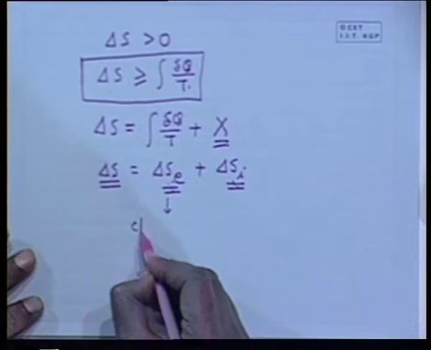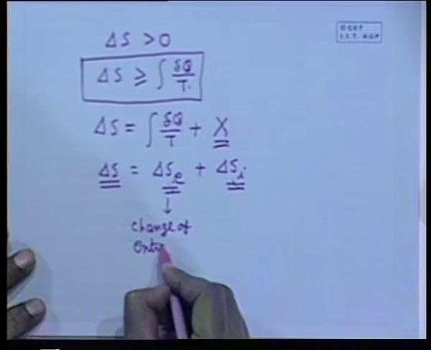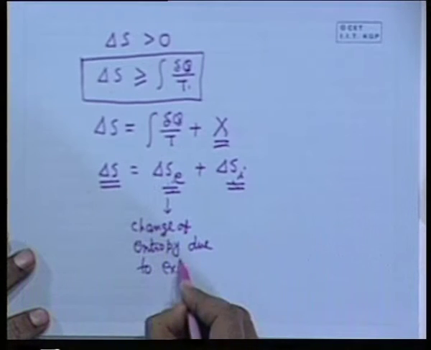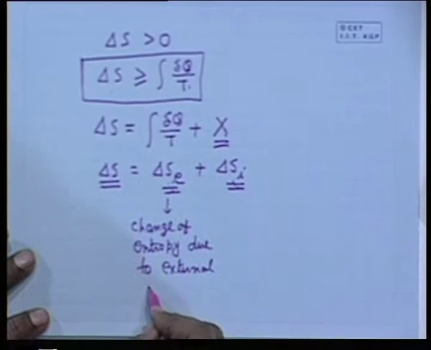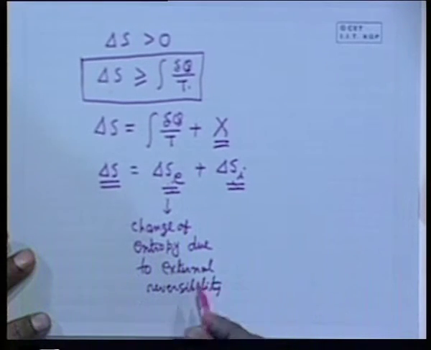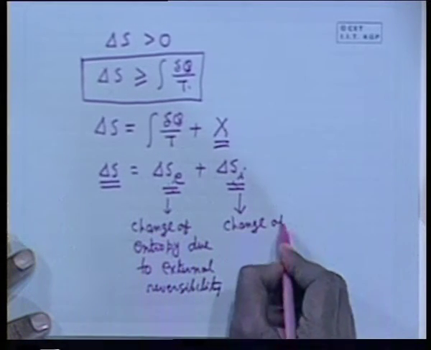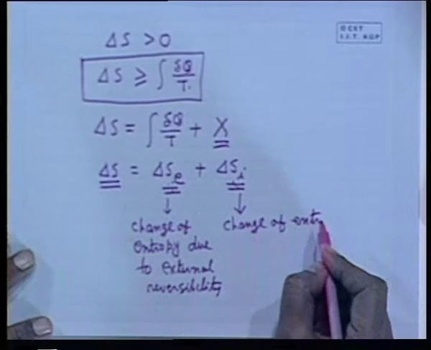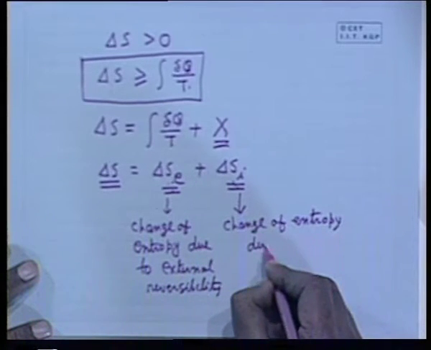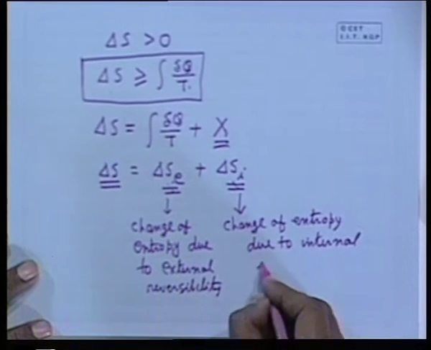So I must write this. This is known as the change of entropy due to external irreversibility. Why do I use the word external irreversibility? This is because of heat transfer through a finite temperature difference, and this is the change of entropy. This is another fashion of writing from the irreversible thermodynamics point of view: the change of entropy due to internal irreversibility.